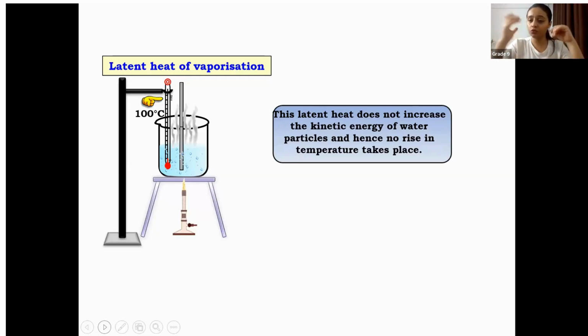So the energy which is being provided when we have boiled the water and the particles keep on boiling, at that point there is a strong force of attraction between them. Now that energy which is being provided to break those bonds so that they can convert into gas particles is the latent heat of vaporization, which remains at a constant temperature, which is 100 degrees Celsius. And that is why there is no rise in temperature.